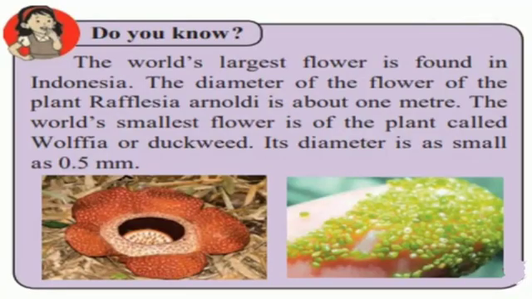Do you know the world's largest flower is found in Indonesia? The diameter of the flower of the plant Rafflesia arnoldi is about 1 meter. The world's smallest flower is of the plant called Wolffia or duckweed. Its diameter is as small as 0.5 millimeter. Children, the first picture is of the flower Rafflesia arnoldi, which is about 1 meter in diameter, that is 100 centimeters. Another picture is of the smallest flower, Wolffia or duckweed, which is taken on the tip of a finger and shown. So it is very tiny.